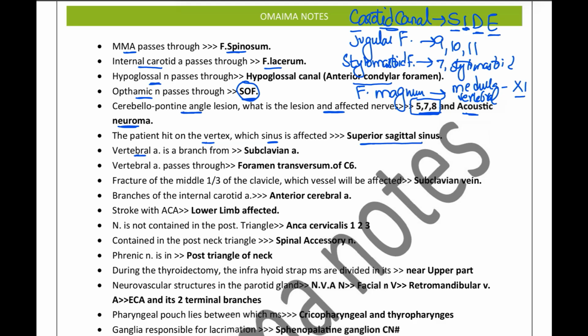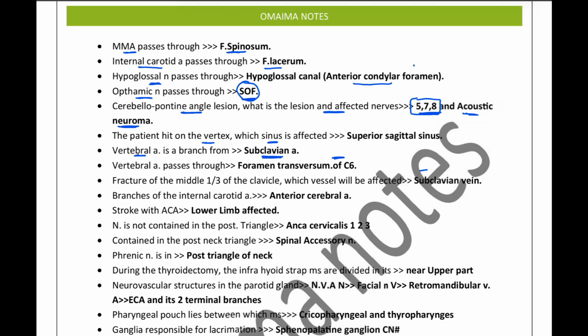Vertebral artery is a branch from the subclavian artery. We know that the subclavian artery is divided by the anterior scalene into three parts: the first, second, and the third. The first part is going to give the VIT, and then the C and the D. So the mnemonic is vitamin C and D. So we will be having the vertebral artery. With I, we have the internal thoracic artery, and with T, we have the thyrocervical trunk. With C, we have the costocervical trunk, and with D, we have the dorsal scapular artery.